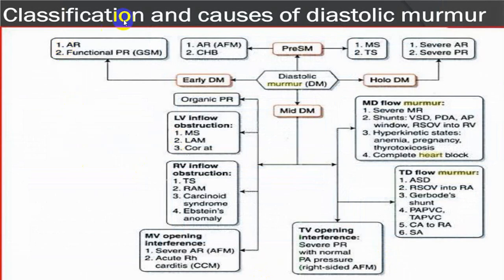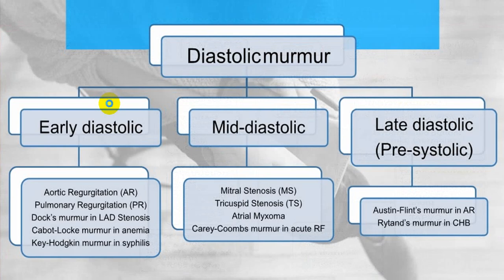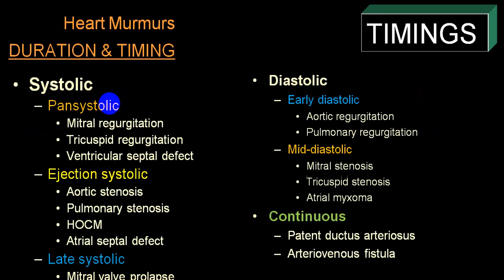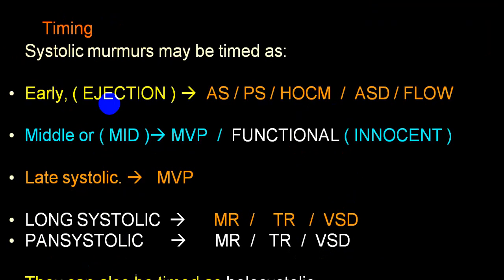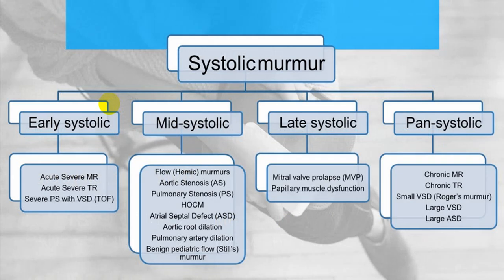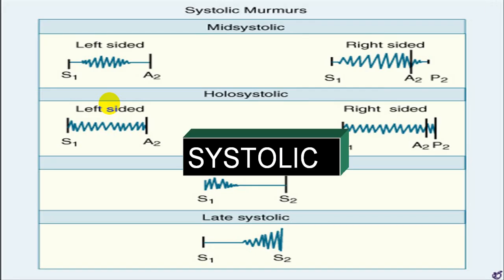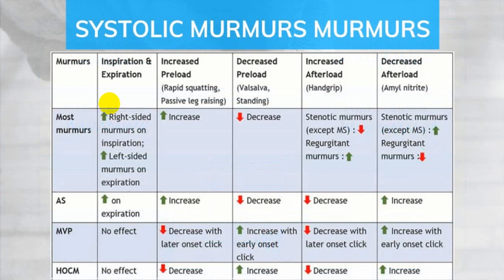So this is the classification which is being done. Don't try to remember it at your leisure time. If you are interested, you can go through all these different slides which I have put right from here. You can pause and go through them if you are interested. I am repeating again: this is regarding systolic murmurs and the effect of different maneuvers on a systolic murmur.